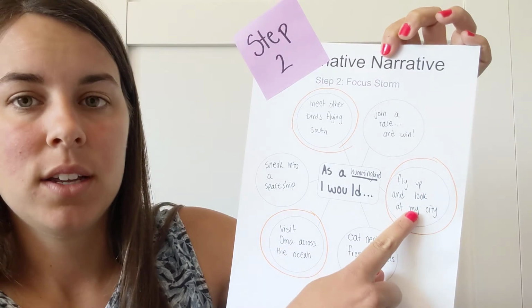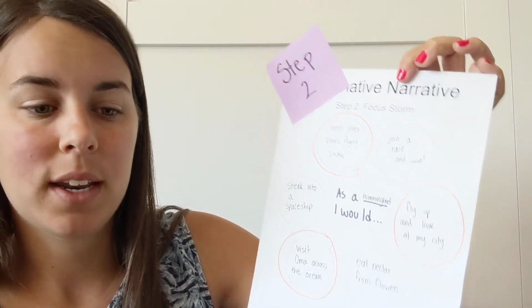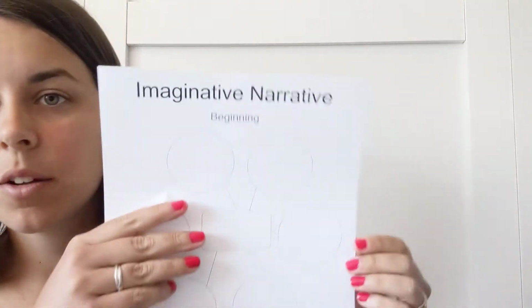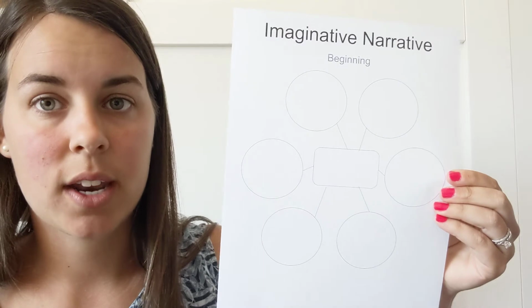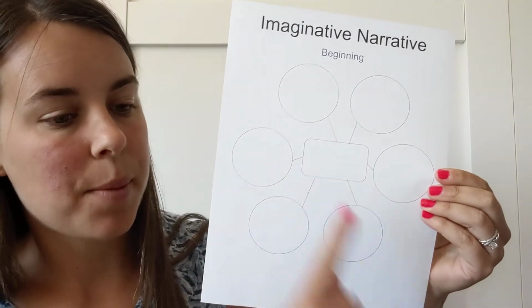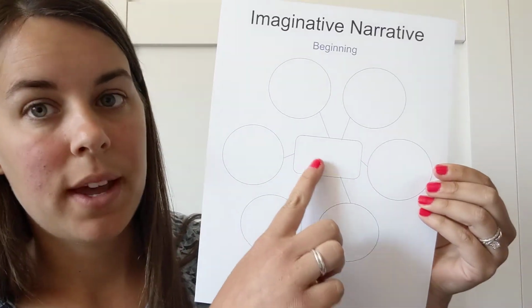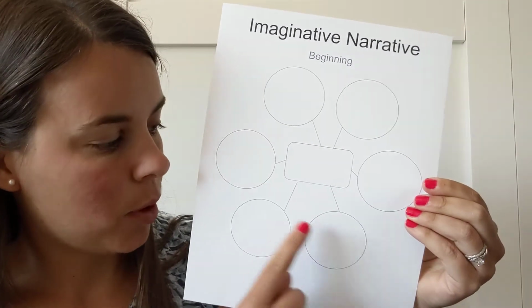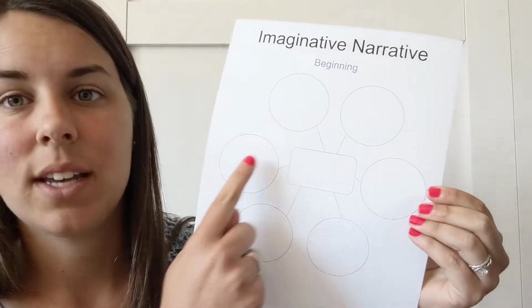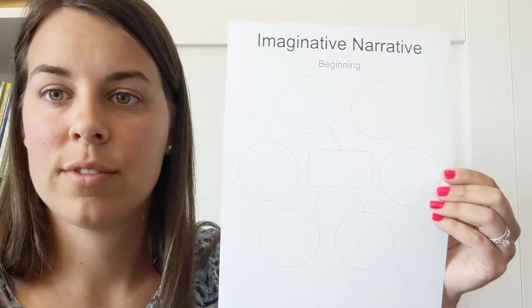So I'm going to take this idea and put it into my beginning bubble map. I have another bubble map, and if you're doing this in your notebook, just sketch it out again. Here in the middle, I'm going to put fly up and look at my city. That's the first thing that I'm going to do. Then I'm going to come up with all the different ideas or details that I can think of.